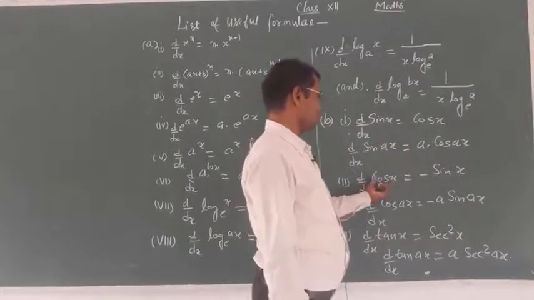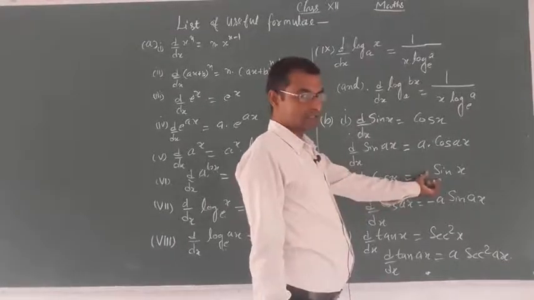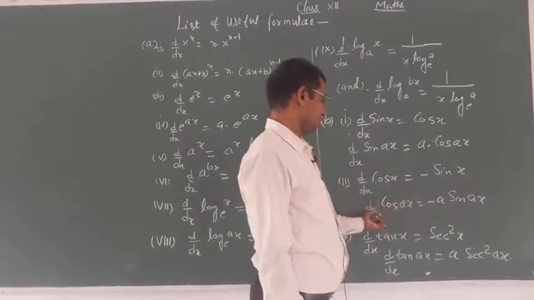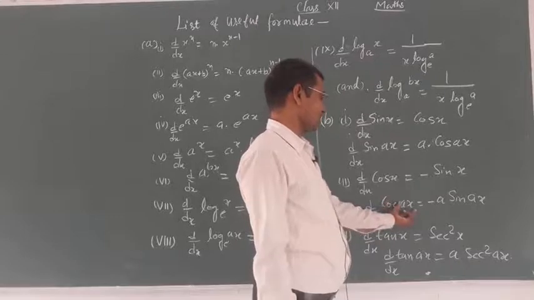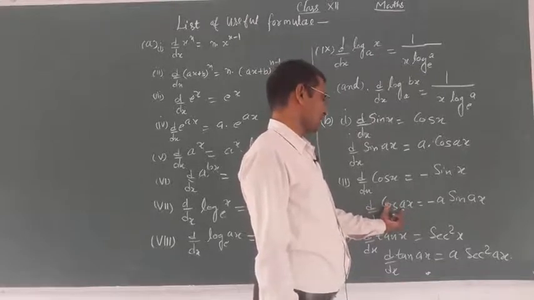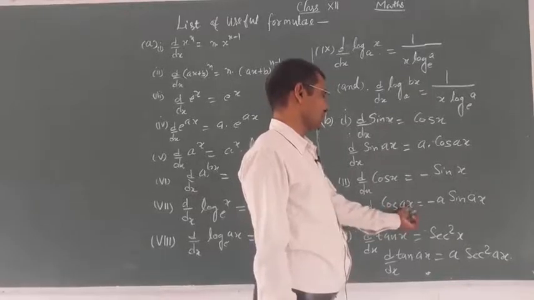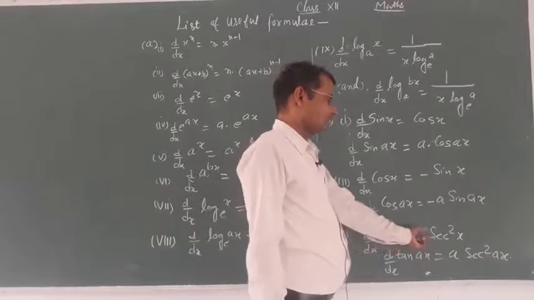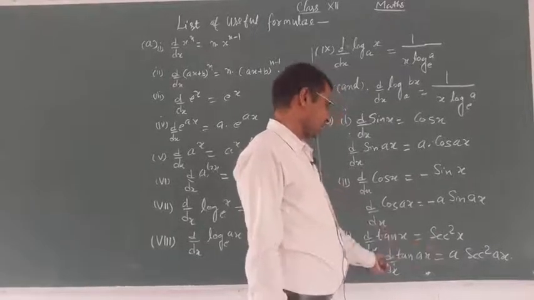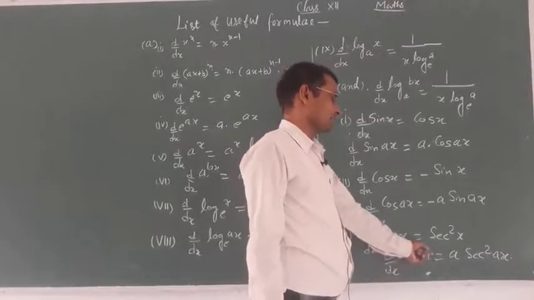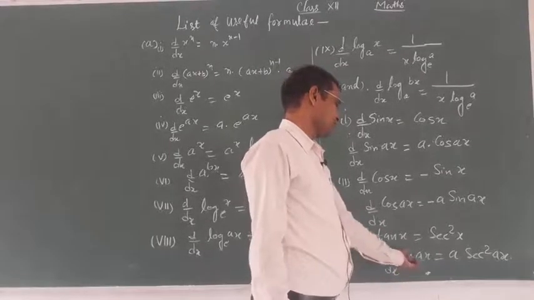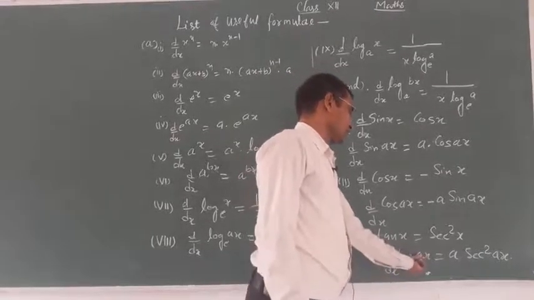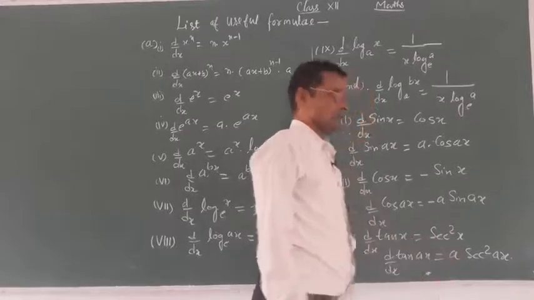Derivative of cos x is minus sin x, and derivative of cos ax is minus sin ax into the coefficient of x. Derivative of tan x is sec square x, and derivative of tan ax is sec square ax into the coefficient of x, a.